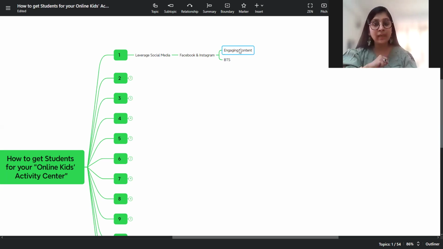Key takeaways is another way. You can ask them to share it, to follow your content. So these are the ways of engaging your audience.